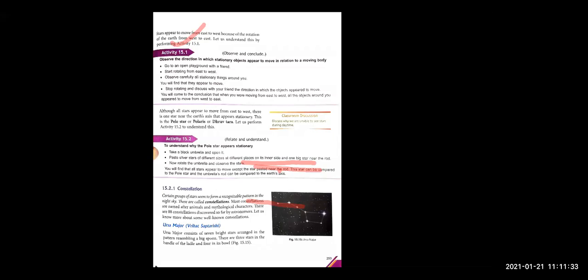Now, next, children, stars appear to move from east to west because of the rotation of the earth from west to east. This is simple. Now we are going to talk about one star which appears to be stationary. It is like, you take your umbrella, and at the center of the axis which you are going to hold. Suppose this is your umbrella. This is the center part of the umbrella. Right, something like this.